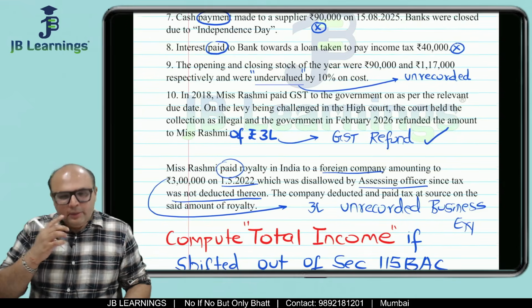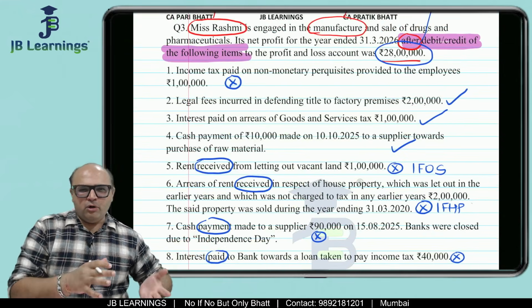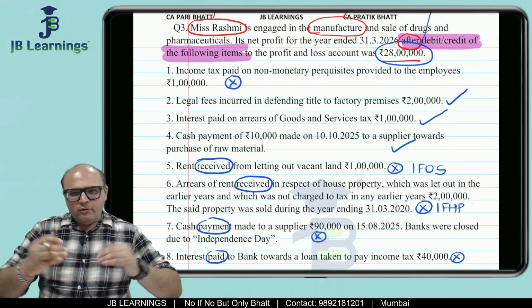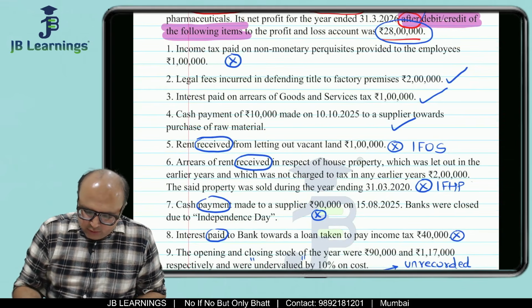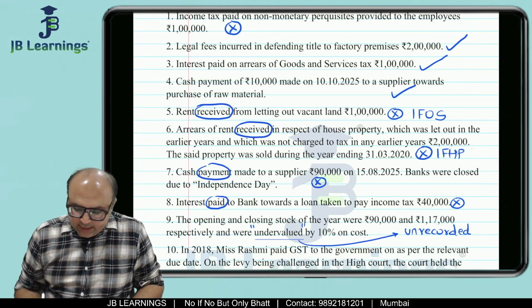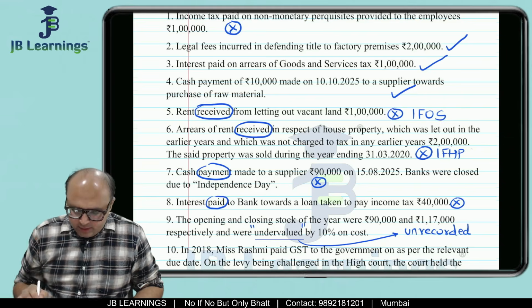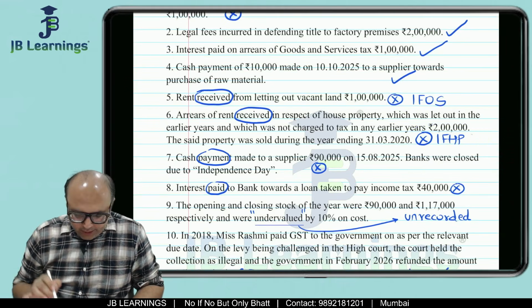Then obviously when you will solve the sum, you will keep one printout or one mobile or one tablet with you so that you don't have to do the screen up and down again and again. Then next, all these expenses which are tick, we are not supposed to do anything. Rent received, this effect we have already given in income from other source. House property, this effect we have already given.